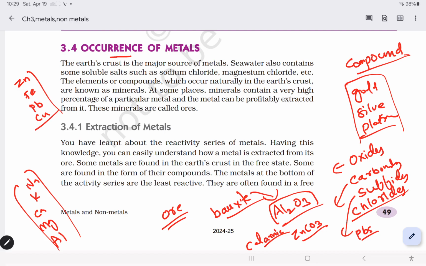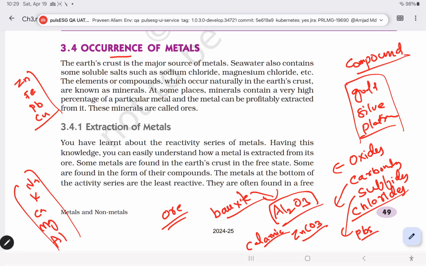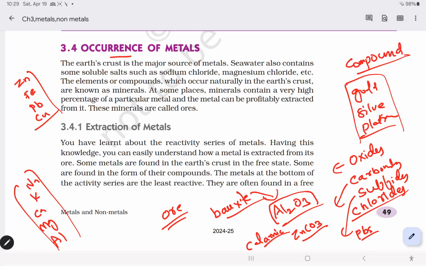These are often found as oxides, sulfides or carbonates. Three forms you can obtain in nature. And low reactivity metals, for example gold, Au, silver, Ag, and platinum, Pt, can be found in the free state.